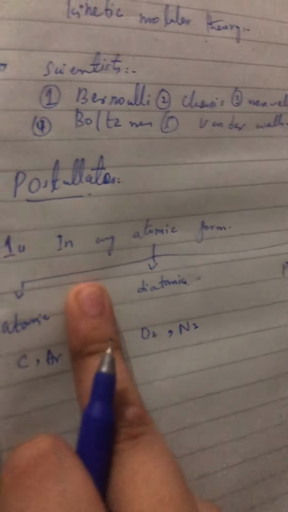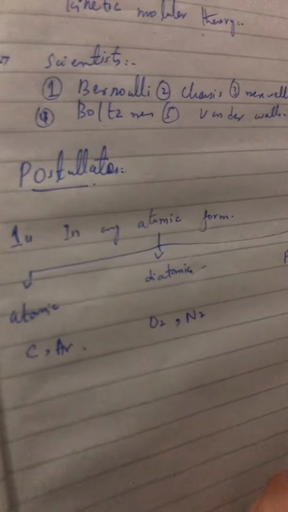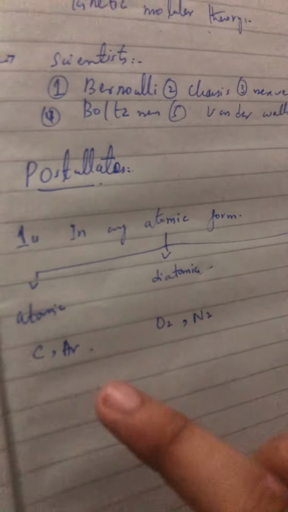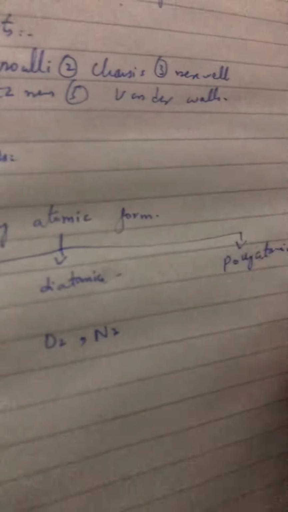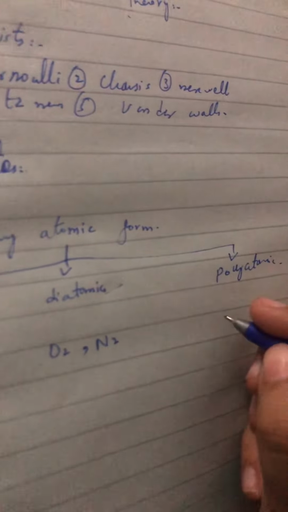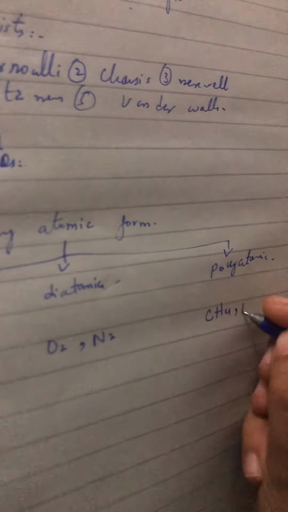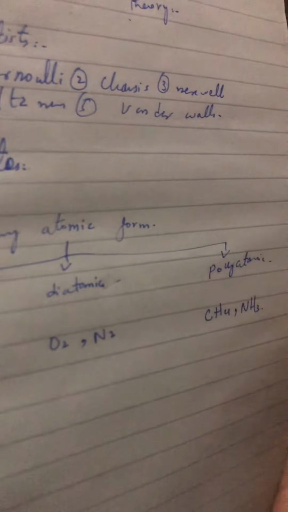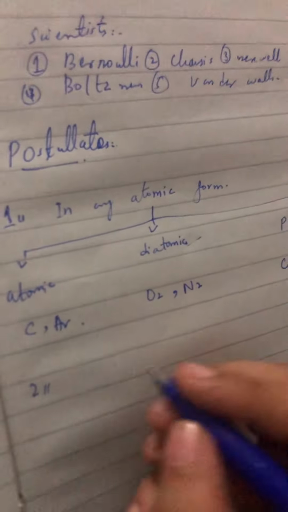So the first point says that gas can be in atomic form, diatomic form and also polyatomic form. Polyatomic, for example, CH4, NH3 and many others.